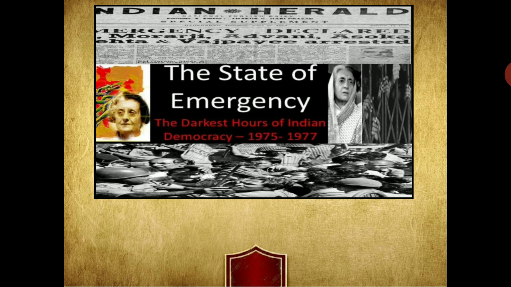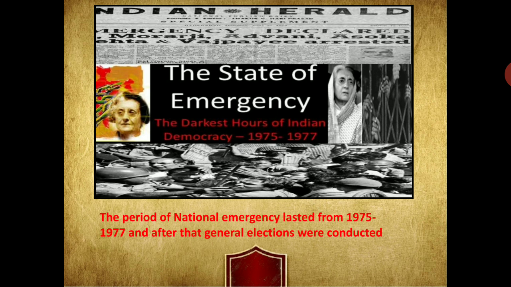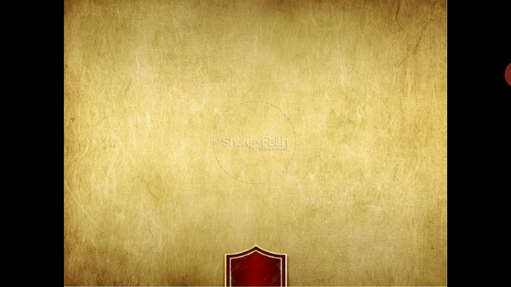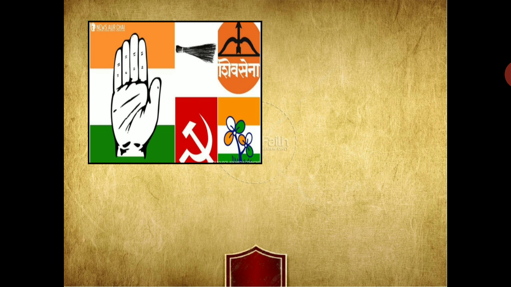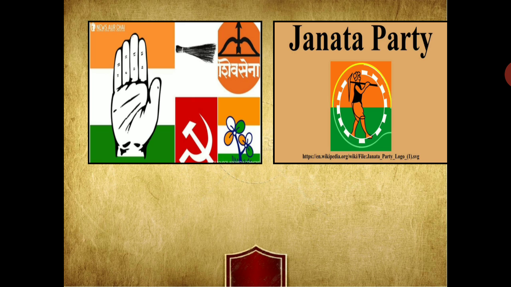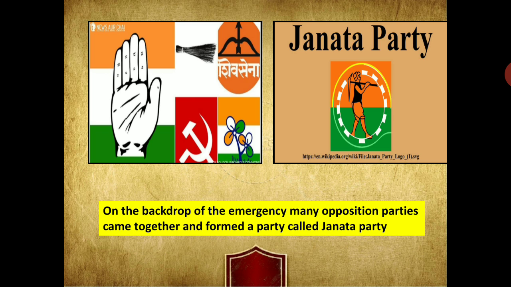And the period of national emergency lasted from 1975 to 1977, and after that, general elections were conducted. This period of 1975 to 1977 is considered the darkest hours of Indian democracy. And as we know, in the backdrop of the emergency, many opposition parties came together and formed a party called the Janata Party.